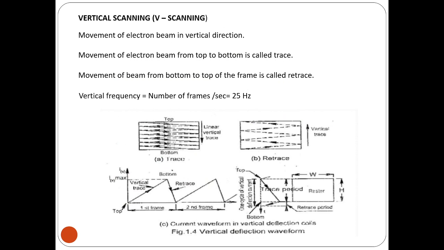Now vertical scanning is the movement of the electron beam in a vertical direction, top to bottom. The movement of the electron beam from top to bottom is called trace, and the movement of the beam from bottom to top is called retrace. Once it comes to the bottom, it has to go back to the top for the next frame. So when it is going from bottom to top, it is a retrace, and when it is coming from top to bottom, it is called a trace.